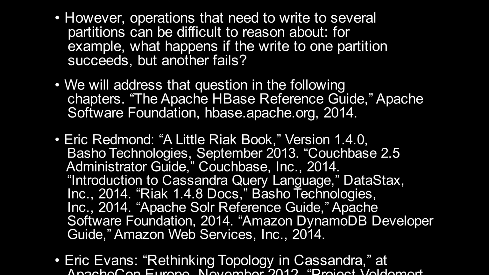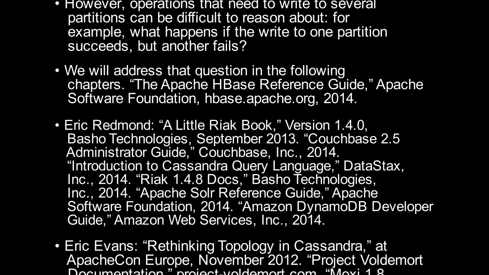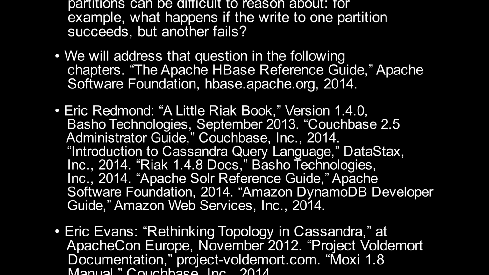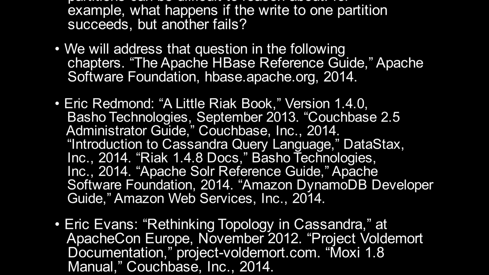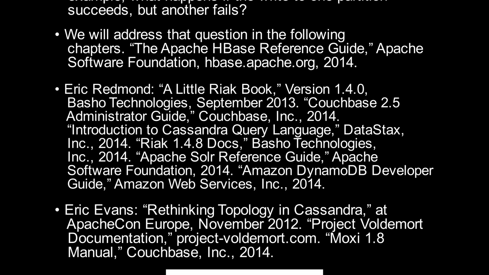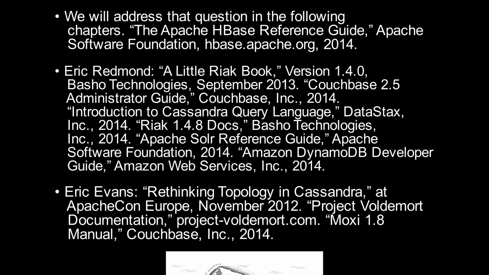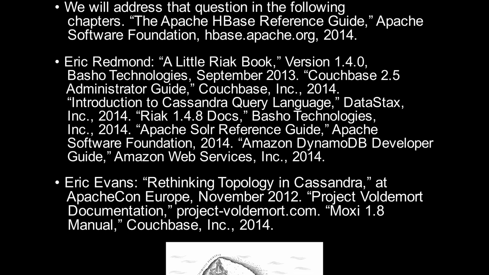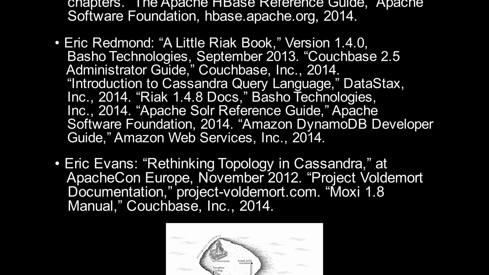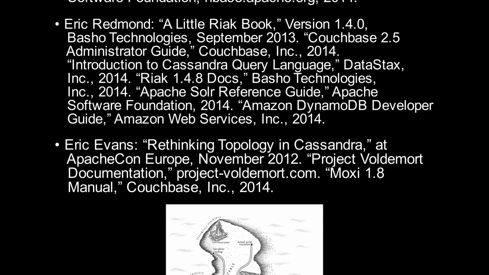Riak 1.4.8 Docs, Basho Technologies, Inc., 2014. Apache Solr Reference Guide, Apache Software Foundation, 2014. Amazon DynamoDB Developer Guide, Amazon Web Services, Inc., 2014. Eric Evans, Rethinking Topology in Cassandra, at ApacheCon Europe, November 2012. Project Voldemort Documentation, project-voldemort.com. Moxi 1.8 Manual, Couchbase, Inc., 2014.